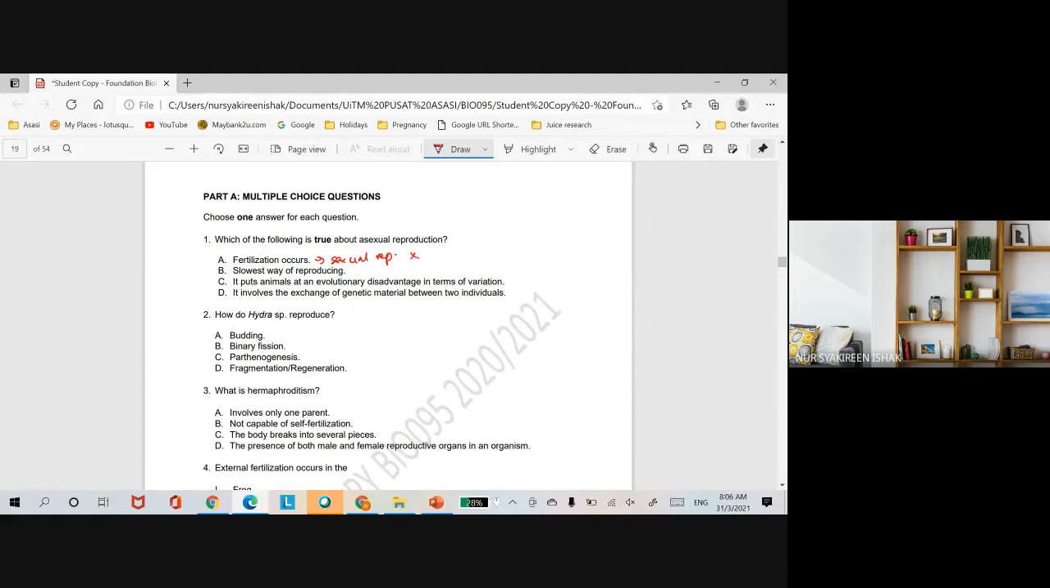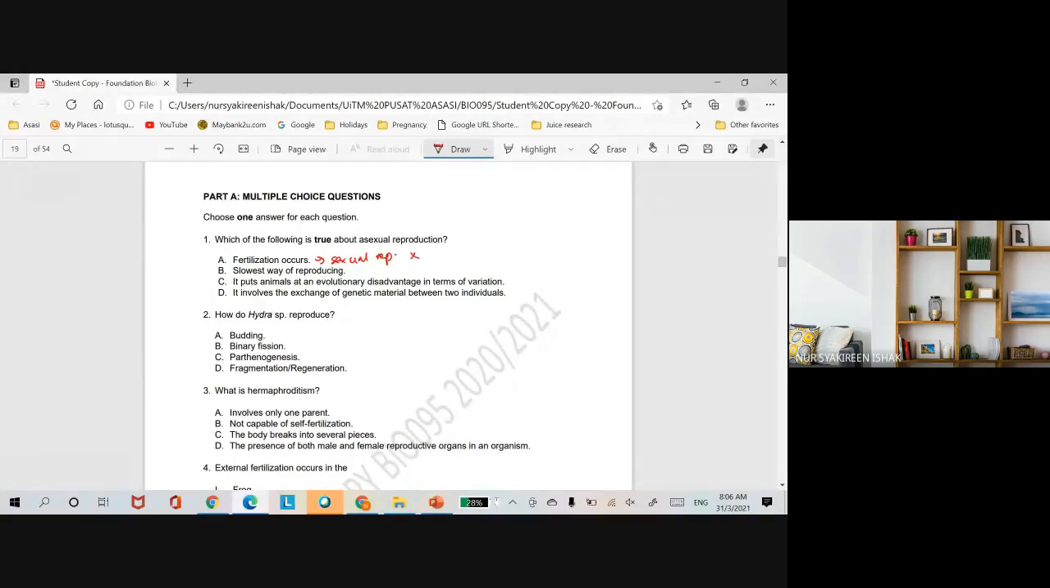Slowest way of reproducing. So it is not the slowest way. It is the fastest way of reproducing. Okay. So why is it the fastest way? Because it is the most efficient way of reproducing. As I've mentioned, it only involves one parent. For sexual reproduction, it involves two parents. So for an organism to be able to reproduce through sexual reproduction, they have to find a mate.